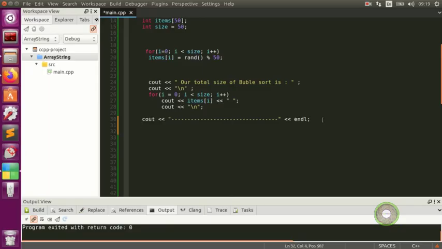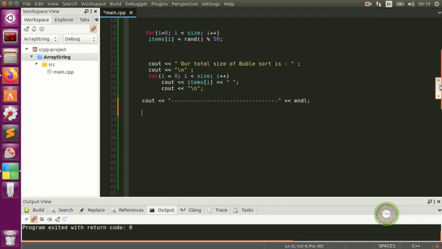All right, so once we find our array, this bubble sort is gonna be only 5 to 10 lines. That's it, no more than 5 to 10 lines. So it's not scary or anything, it's just easy. All right, so we're gonna put a cout, bubble sort, we say bubble sort in action.